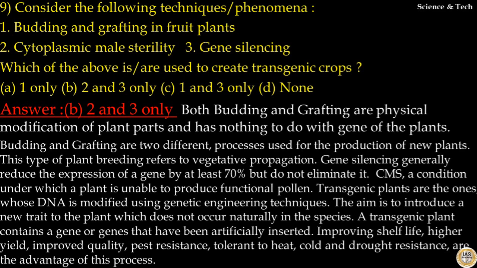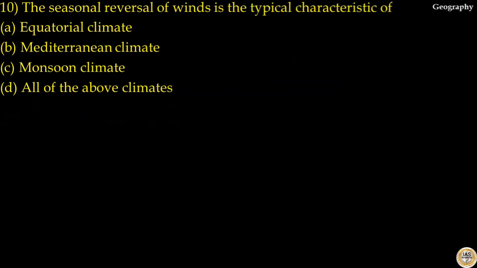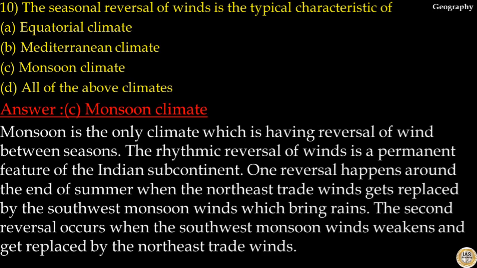So, the answer to this question is option B. Gene silencing and cytoplasmic male sterility are used to create transgenic crops. Question number 10. The seasonal reversal of winds is the typical characteristic of. Options are equatorial climate, Mediterranean climate, monsoon climate, all of the above climates. Here, the answer to this question is option C, monsoon climate.